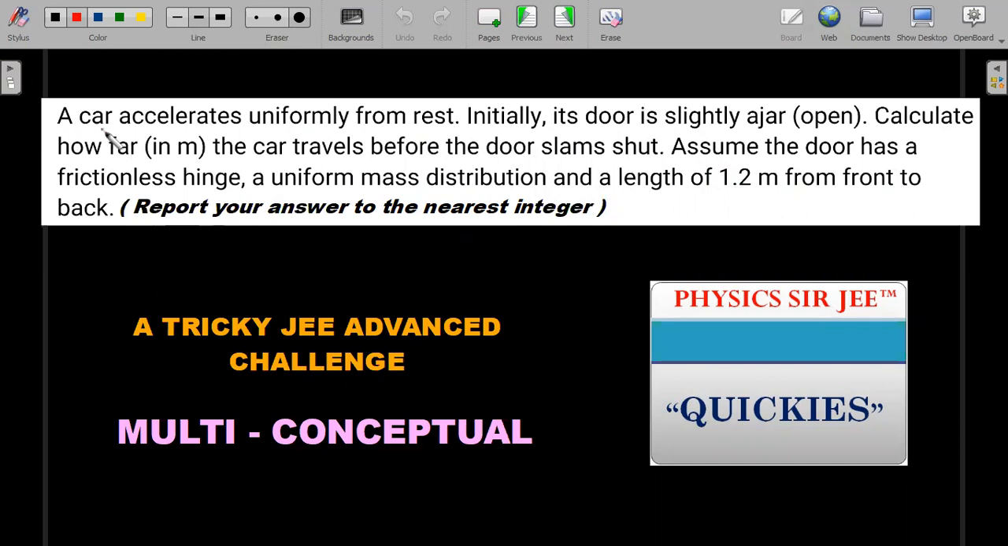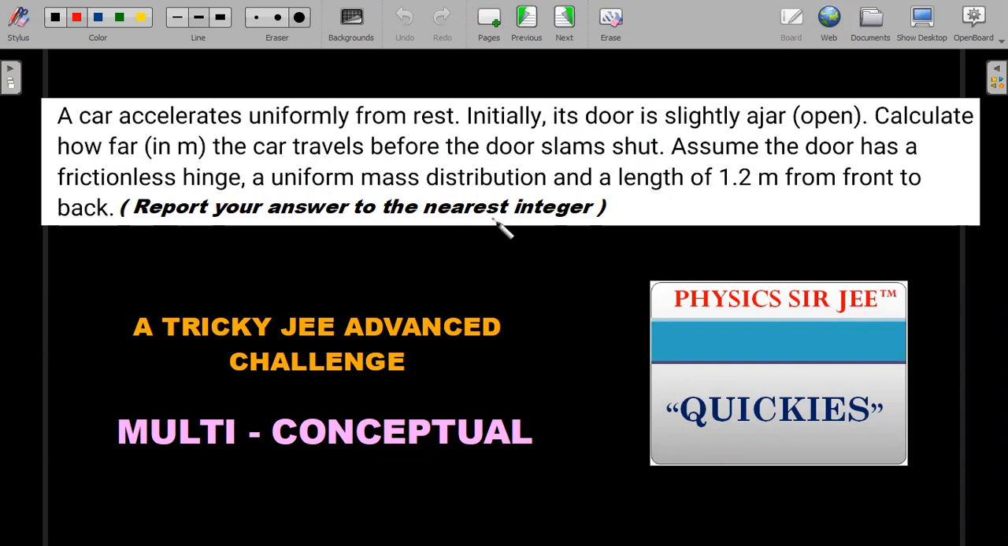So I go with the formal reading here. A car accelerates uniformly from rest. Initially, its door is slightly ajar, meaning open. Calculate how far in meters the car travels before the door slams shut. Assume the door has a frictionless hinge, a uniform mass distribution, and a length of 1.2 meters from front to back. Report your answer in the format of the JEE Mains or Advanced, to the nearest integer.